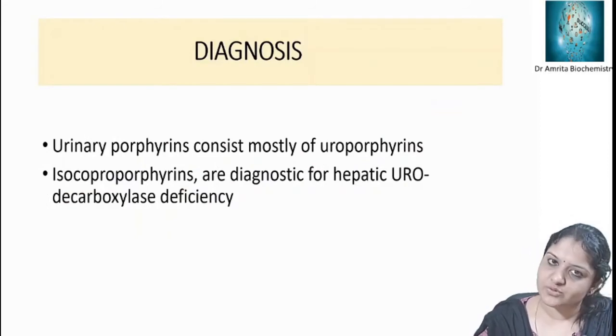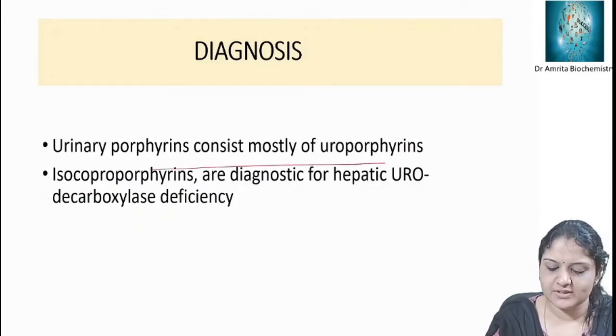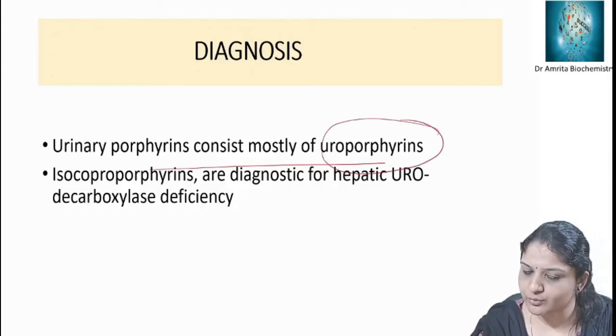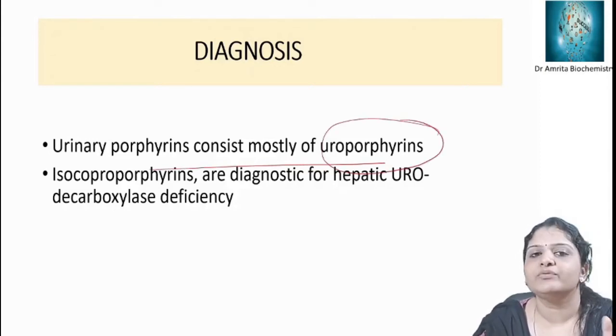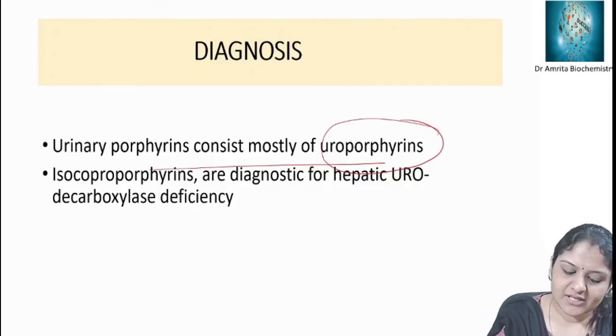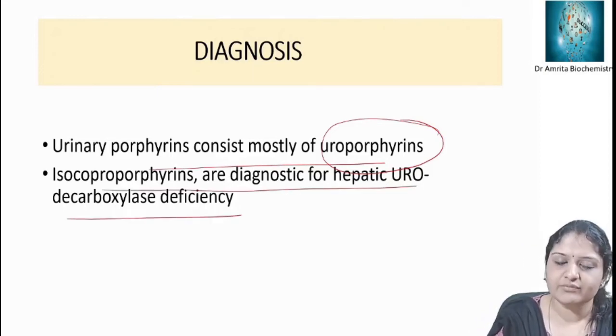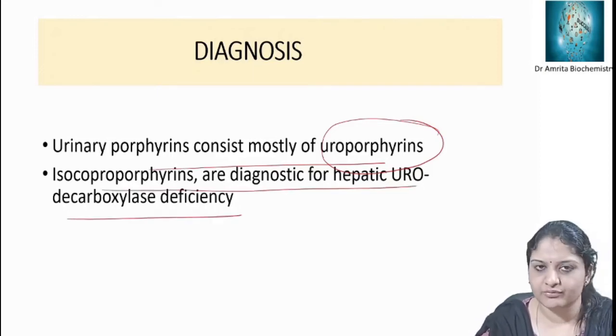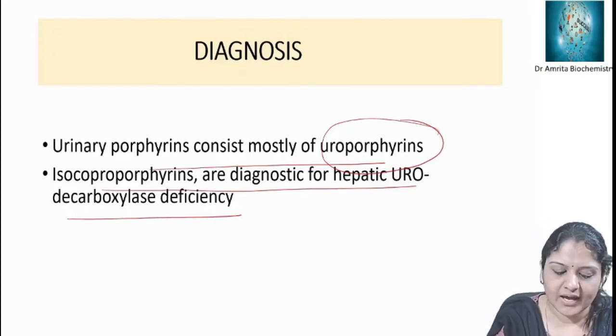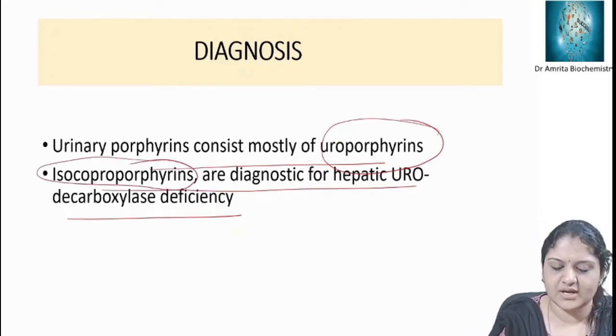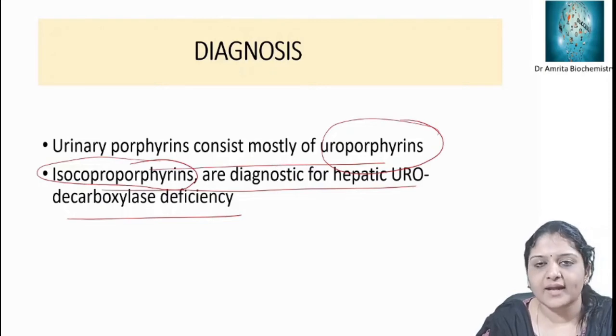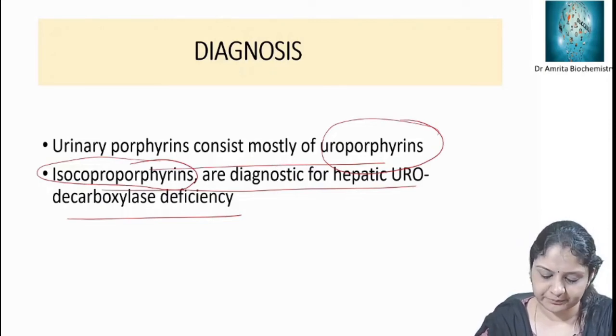Then how can you diagnose it? Urinary porphyrins consist mainly of uroporphyrins. Since decarboxylation of uroporphyrin doesn't occur, uroporphyrins will be elevated. Then isocoproporphyrins are diagnostic of hepatic uroporphyrin decarboxylase deficiency.